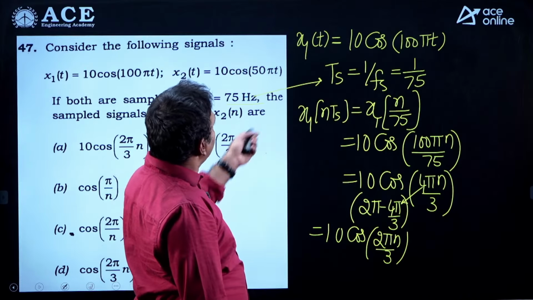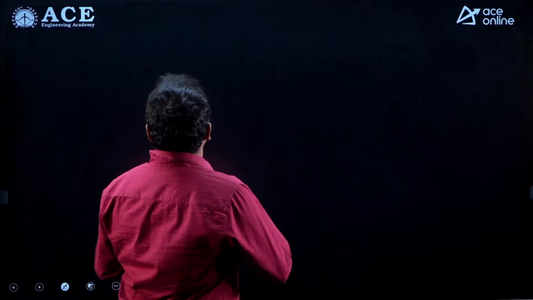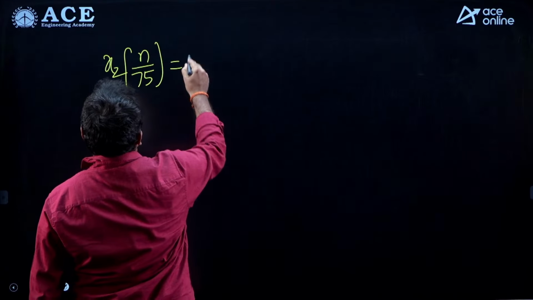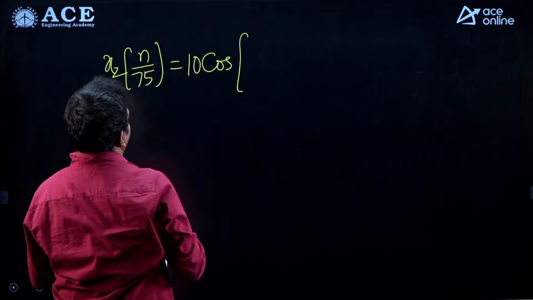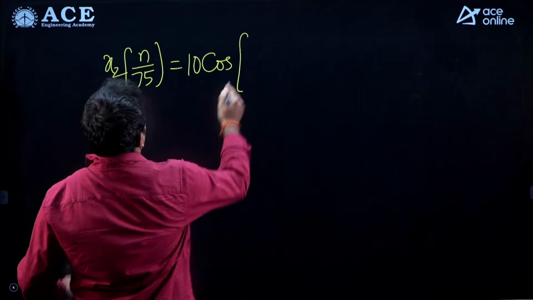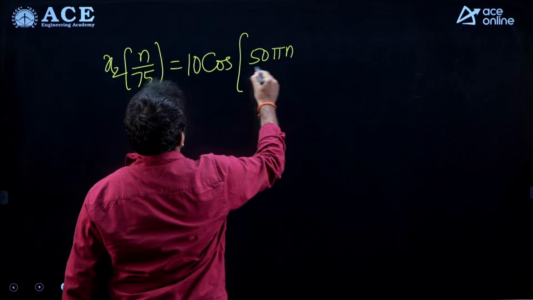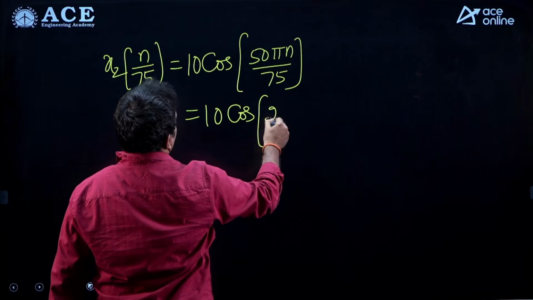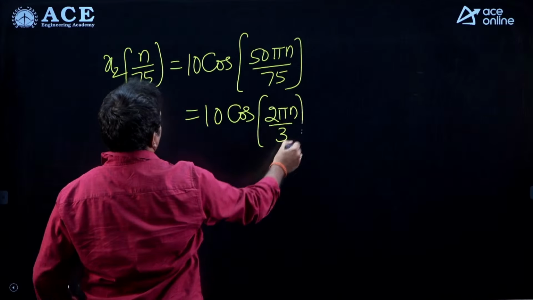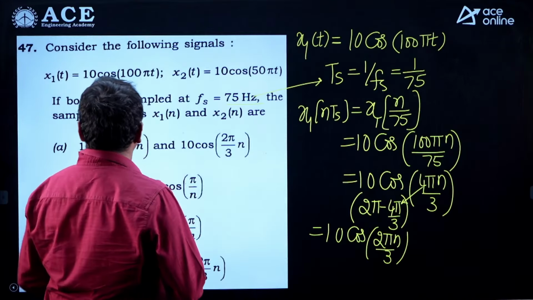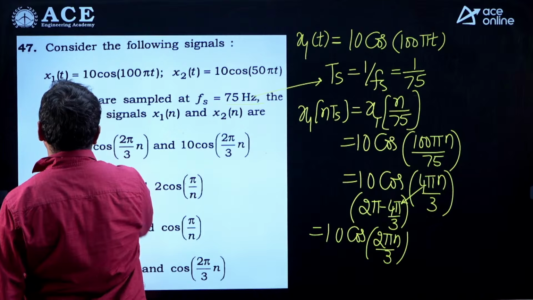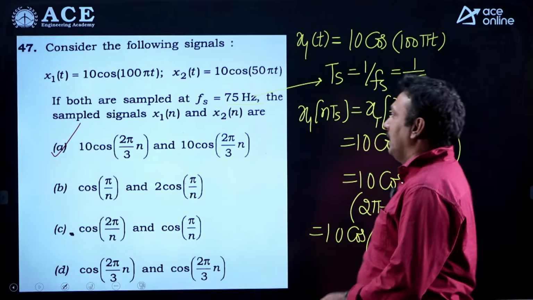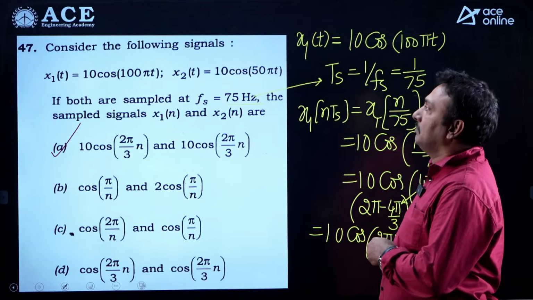10 cos of 50 pi t, that is also sampled at 75. Again, if you do the conversion, x2 of n, 10 cos of 50 pi n by 75. It is also the same. So 10 cos of 2 pi n by 3. By giving continuous functions, he asked the sampled form of that signal. Option A is the correct answer. 10 cos of 2 pi n by 3, both are equal.